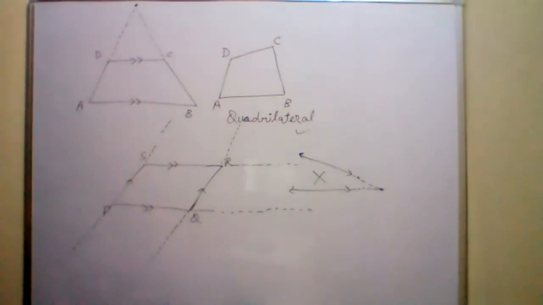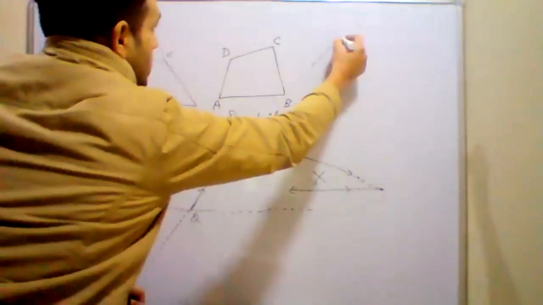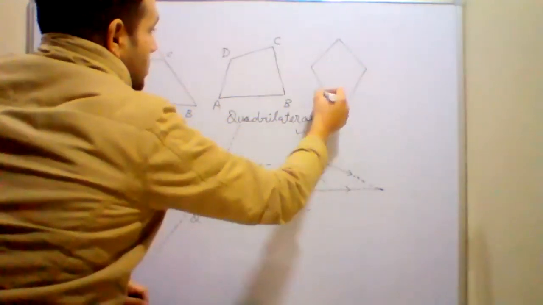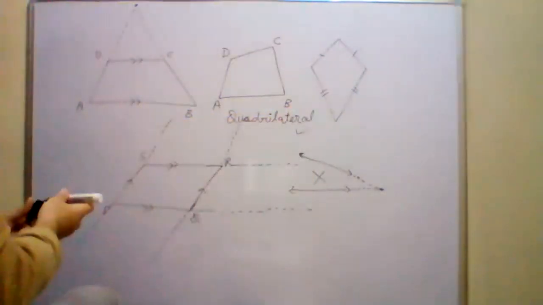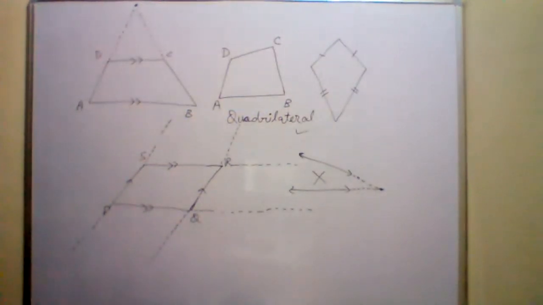So this is all about quadrilaterals. Have you all understood all the types of quadrilaterals, everyone? Yes, sir. There is one more, that is known as a kite. The kite is also a type of quadrilateral. One more type is there, which is known as a kite. It looks like this. This also has 2 pairs of equal sides. This is equal to this, and this is equal to this. So this is known as a kite. It is not given in your book, but this is also there.